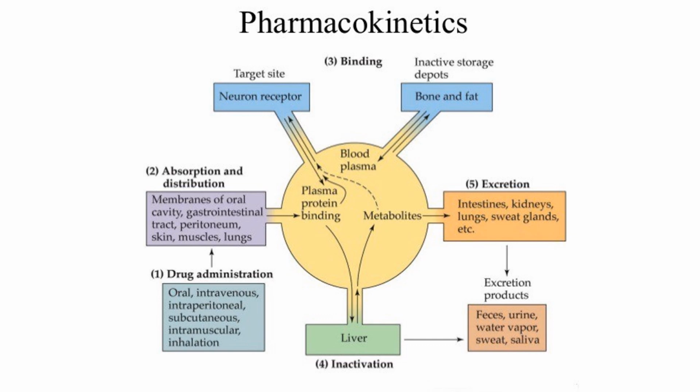Also, there exists an equilibrium between bound and unbound form of a drug. For example, say there is one drug A which has 90% plasma protein binding. It means 10% of the drug is free or in the unbound form. Now that 10% of the drug is available for action in the system.